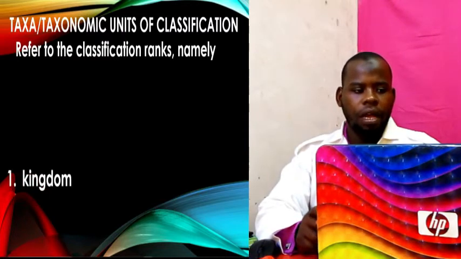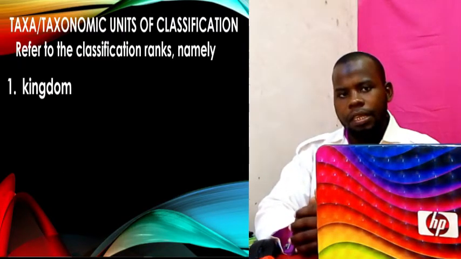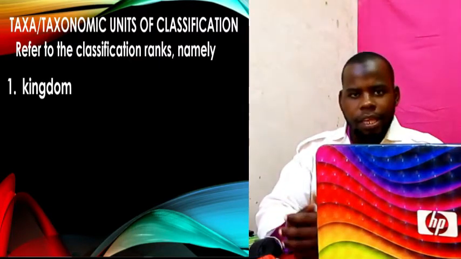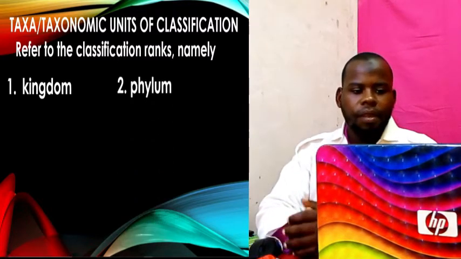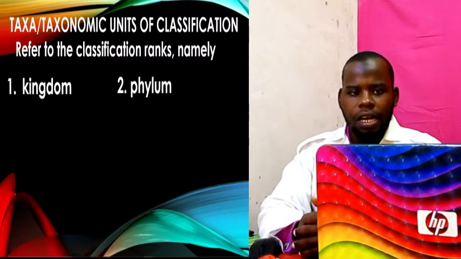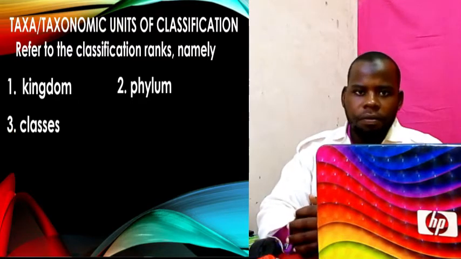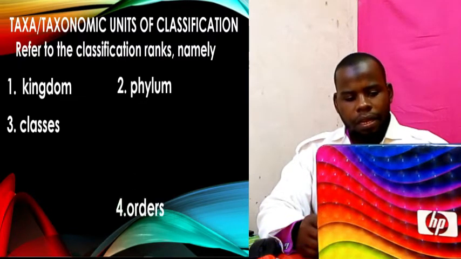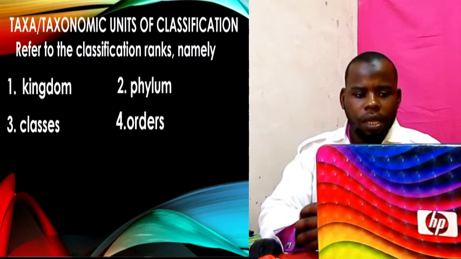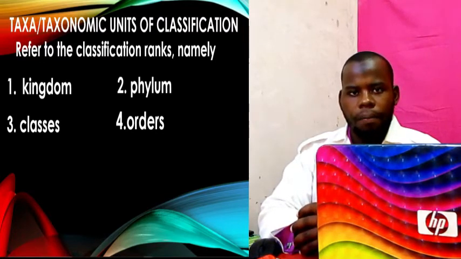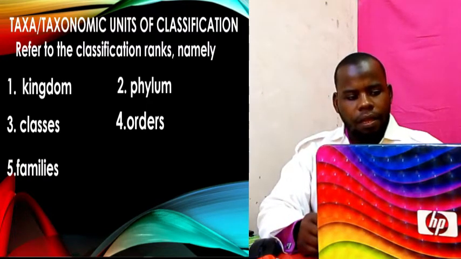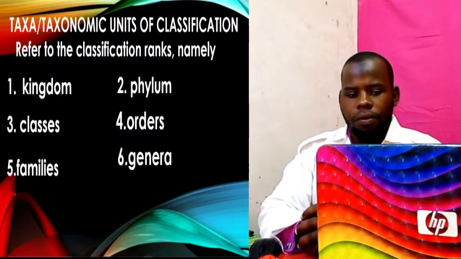The ranks of classification: we have kingdoms, as I have shown before in that subdivision. There is kingdom, that is the first. The second rank, there is phylum. And the third, we have classes. And number 4, we have order. So from kingdom, phylum, class, now there is order. And the 5th, there is families. Number 6, we have genus.